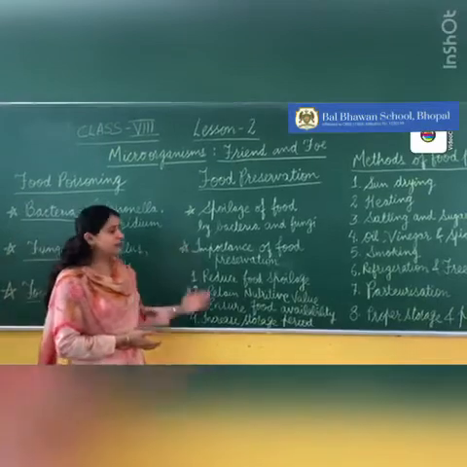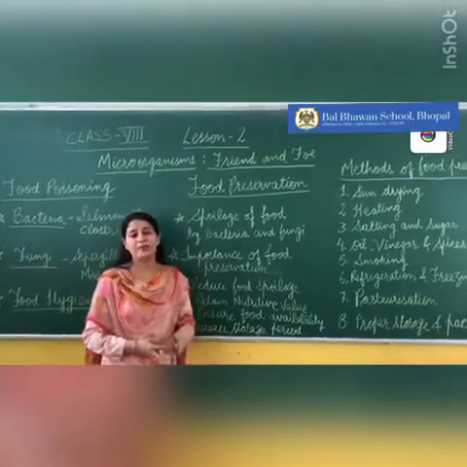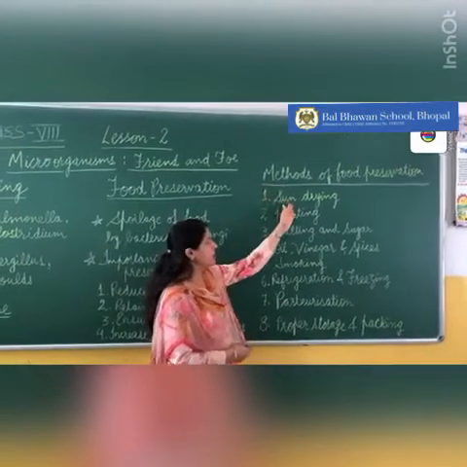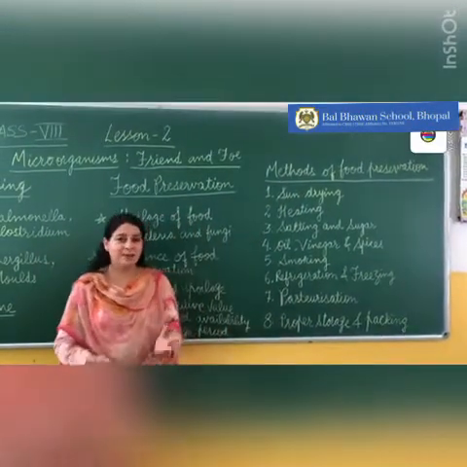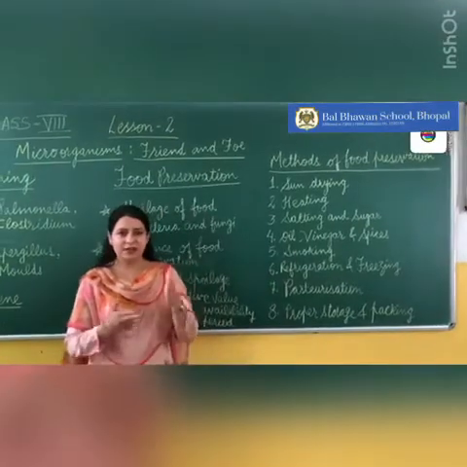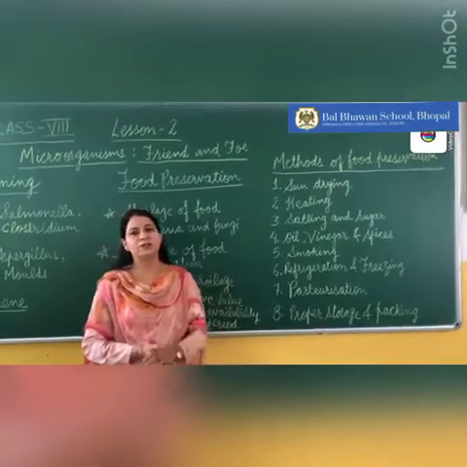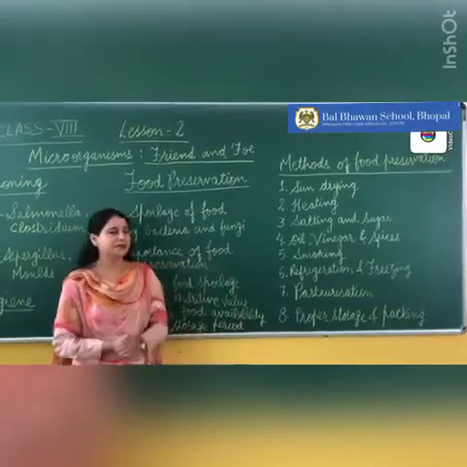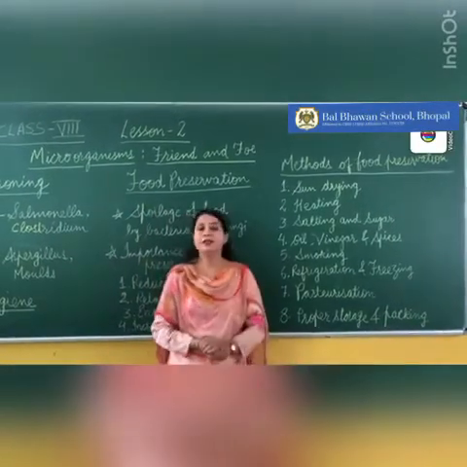Now there are certain methods by which we can preserve food. First is sun drying. For example, potato chips. Your mother must have cut the potatoes and sun-dried them on the open terrace of your house during the summers.